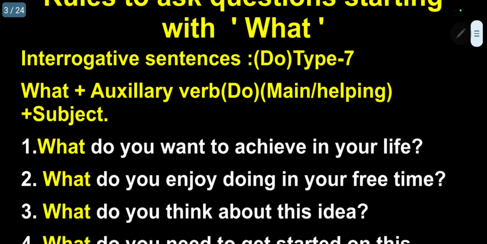So what is easily possible is we have to use the WH question word, in this case what, then an auxiliary verb to raise questions.